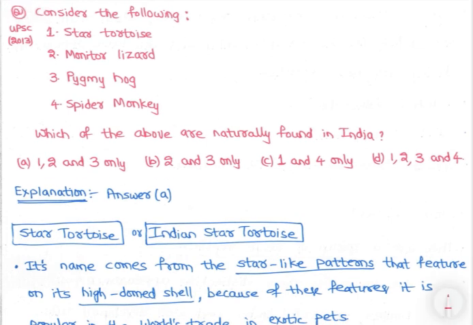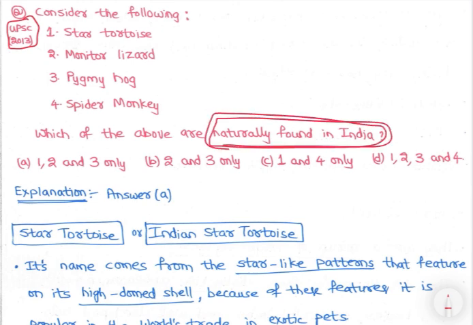See, these are a few questions asked in UPSC based on species only. We'll quickly discuss them. This question was asked in UPSC 2020. Consider the following: which are naturally found in India? We have already discussed the pygmy hog. Pygmy hogs are naturally found in India, so option 3 is not the right one, so eliminate it. Option C we have eliminated. Now let's study the other options.